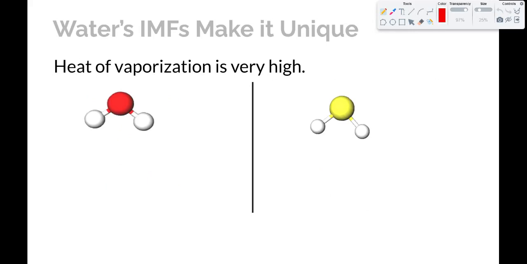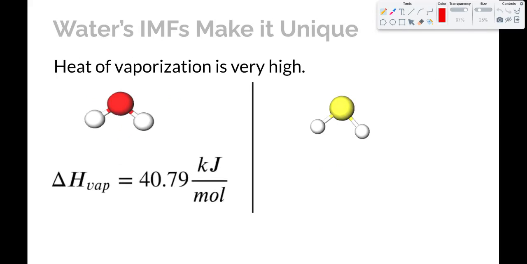Another thing that's unique about water, due to its intermolecular forces, is that the heat of vaporization is very high. Heat of vaporization is the amount of energy it takes to vaporize a certain quantity of a substance, usually a mole. For water, the heat of vaporization is 40.79 kilojoules. That's what's required to vaporize 1 mole of water.